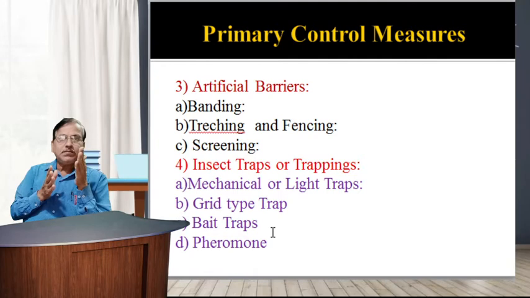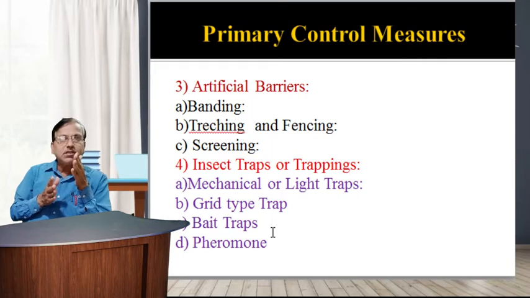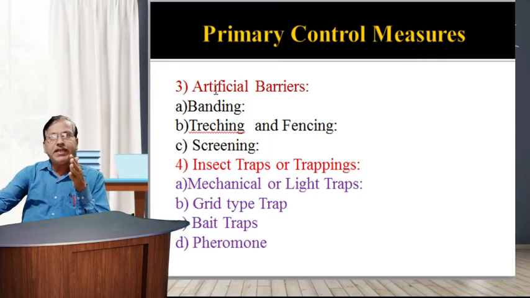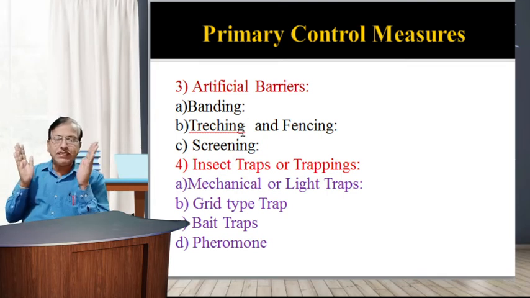Artificial barriers are used in three forms: banding, trenching and fencing, and screening. In banding, sticky cotton bands, oil cloth bands, or any kind of sticky bands are used.